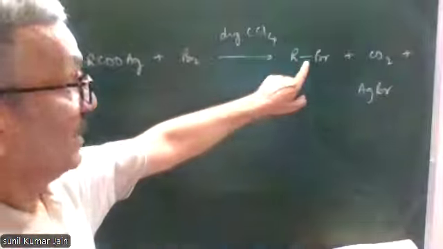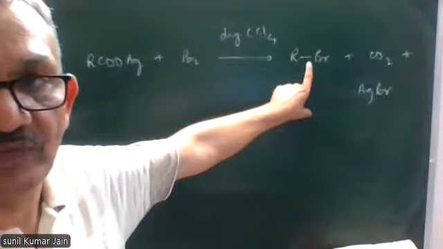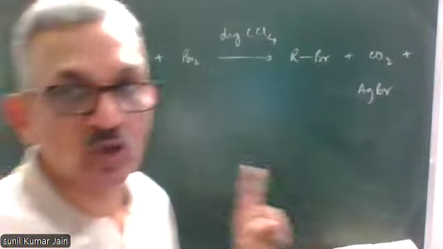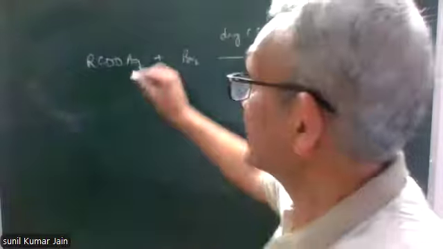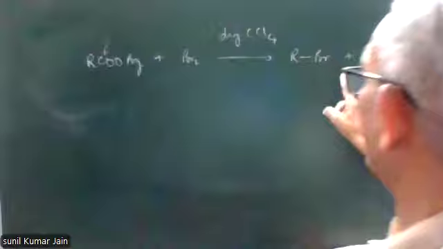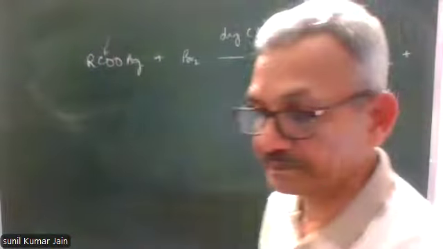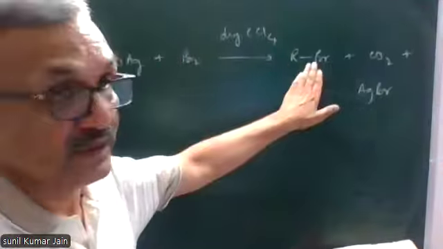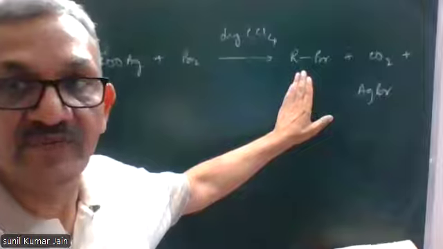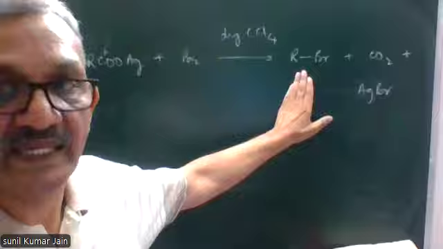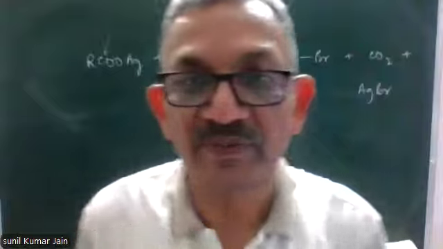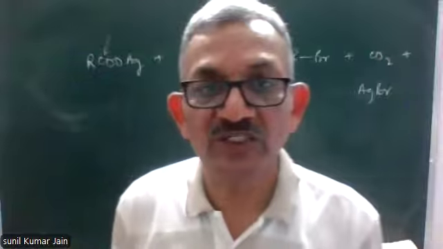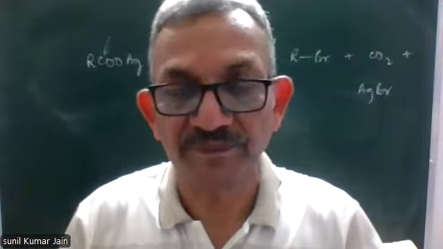Now look carefully. This alkyl halide, bromoalkane formed, contains one carbon atom less than the starting salt of carboxylic acid. This carbon is eliminated in the form of CO2. If one molecule of organic product contains fewer carbon atoms than one molecule of organic reactant, then the reaction is called a step down reaction.